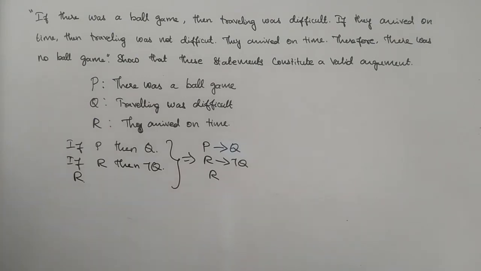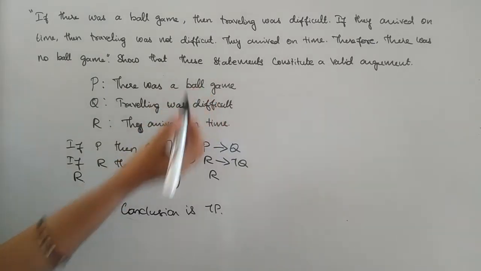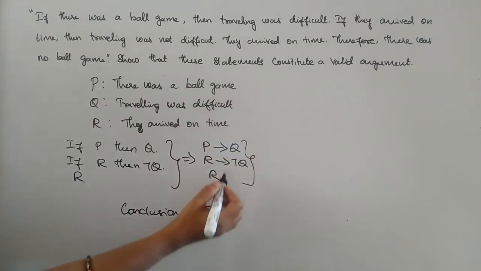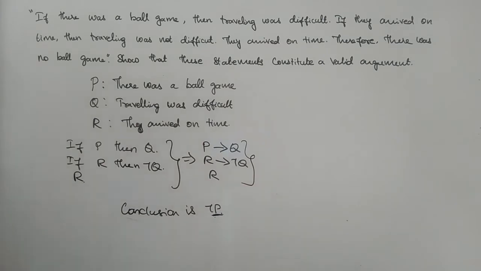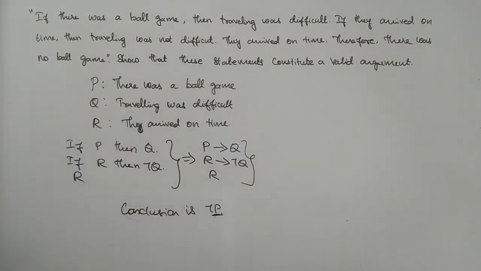Therefore there was no ball game means the conclusion here is negate P. There was a ball game is the statement P, and there was no ball game is why I am writing it as negate P. So what I have to prove here is that these are the set of premises, and from these premises I have to derive negate P. So negate P is the valid conclusion for these statements, and that is what I have to prove.